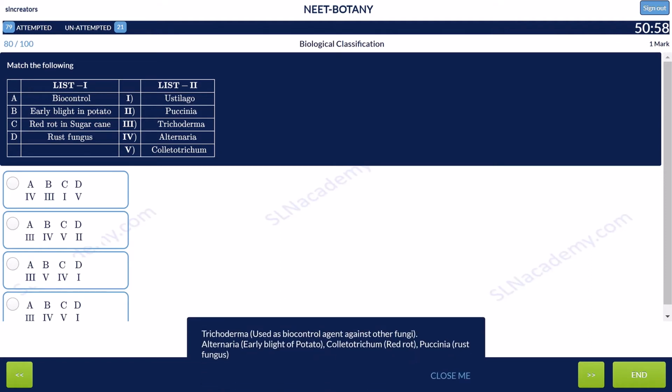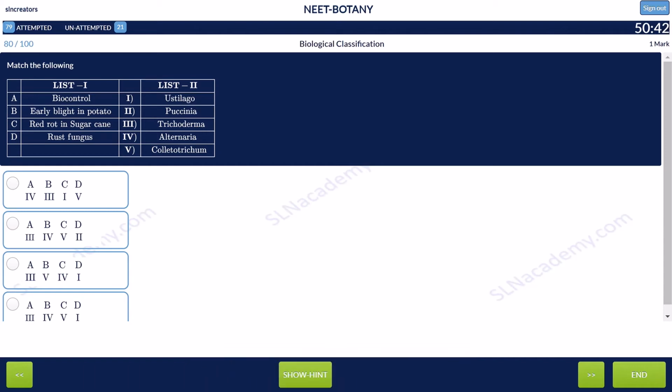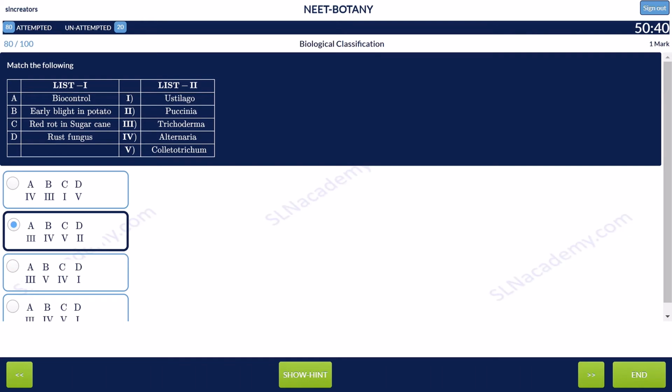Trichoderma used as biocontrol agent against fungi. Alternaria, early blight of potato. Colletotrichum, red rot. Puccinia is rust fungus. And the answer is option 2.